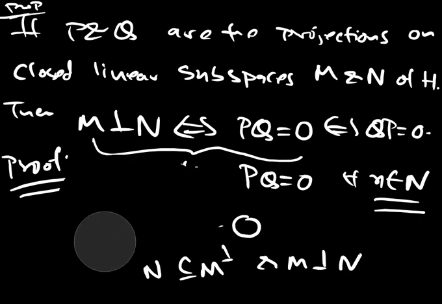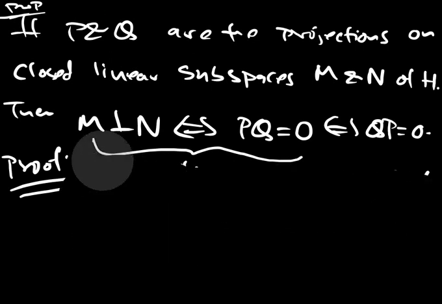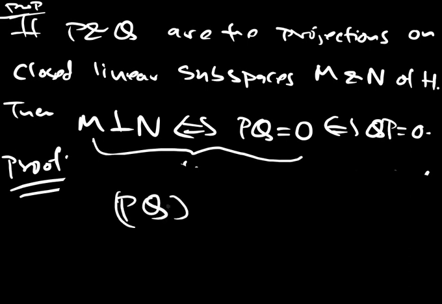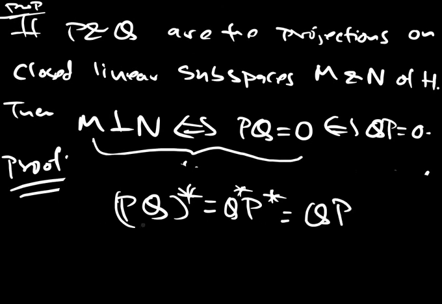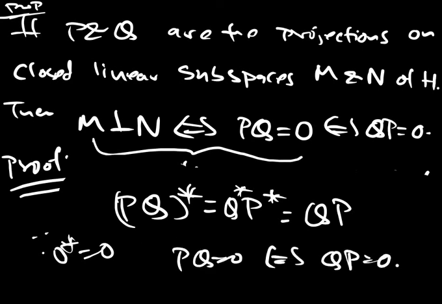To show the other part is easy. P and Q are projections on a Hilbert space, so they are self-adjoint also. So (PQ) star is the same thing as Q star P star, but they are self-adjoint, so it is QP. So if PQ is 0, and since 0 star is equal to 0, PQ is equal to 0 if and only if QP is equal to 0. So these are orthogonal projections. Later we will see why these are important.